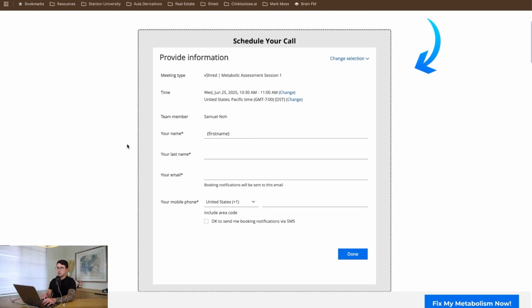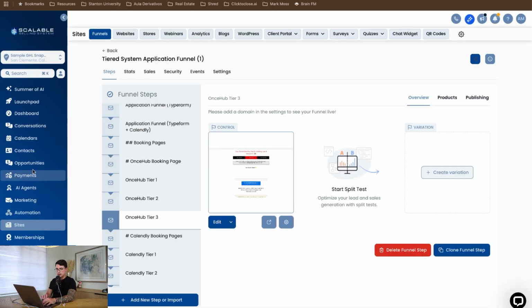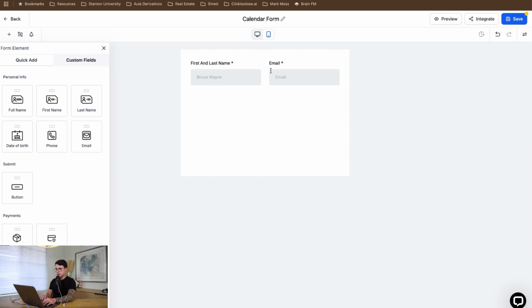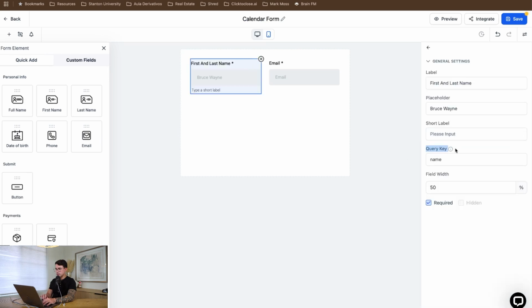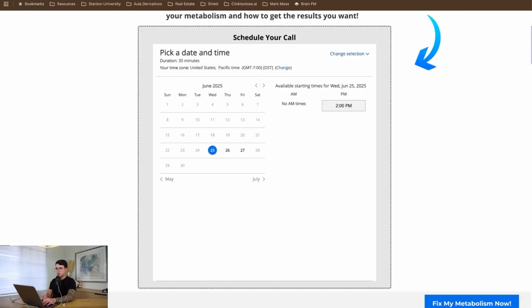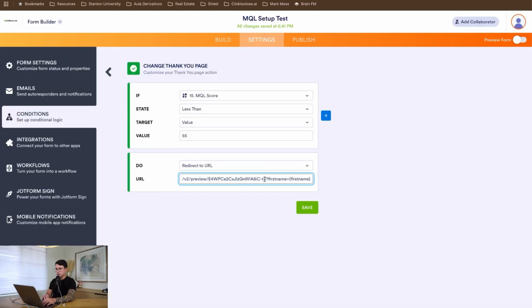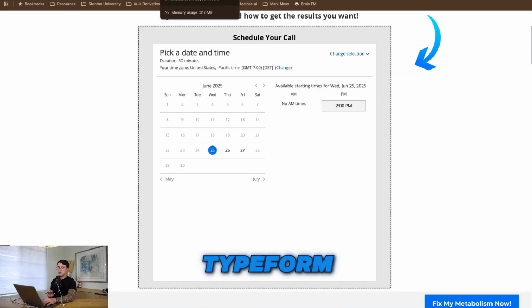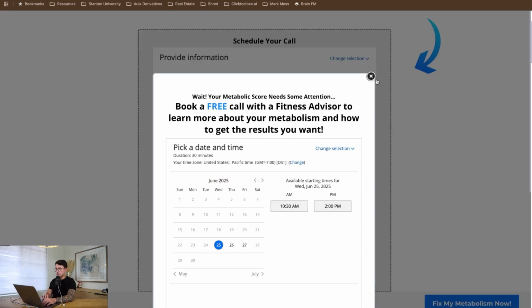But for the sake of the example, what I'm going to share here is in your calendar, in your GoHighLevel calendar, in your OneSub calendar, at least for example here in GoHighLevel, you have this form information here, right? And you can see that the query name is called name, and the query name here is called email. So what we're doing is passing this data through the URL from Jotform to the funnel. Okay, and that works with OneSub, that works with Typeform, that works with Jotform, that works with any form. So essentially, we're forwarding this data here.